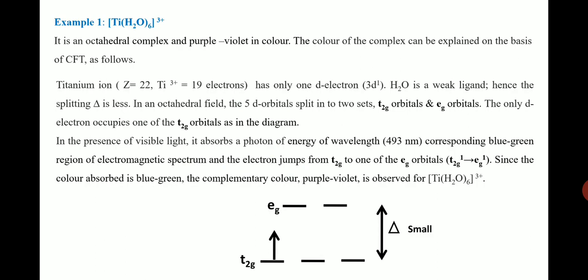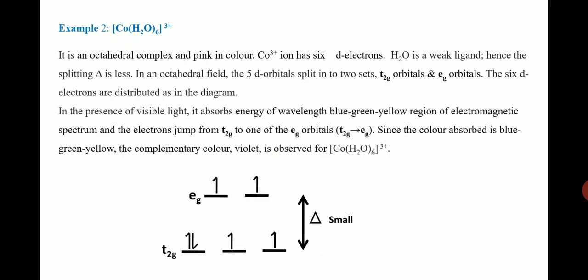In the presence of visible light, what happens? It absorbs a photon of wavelength 493 nanometers, which corresponds to the blue-green region of the electromagnetic spectrum, and an electron jump takes place from t2g to eg orbital. That is what we say. The transition occurs between the t2g and eg orbitals. So the color absorbed is blue-green, and the complementary color, purple-violet, is observed for this complex. And here we have a weak field ligand, so we get a smaller delta value. Got it?